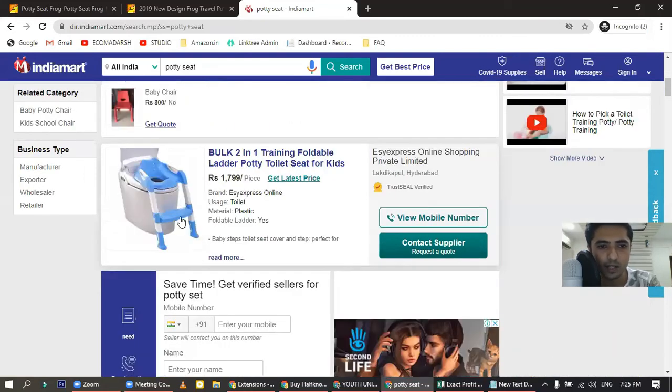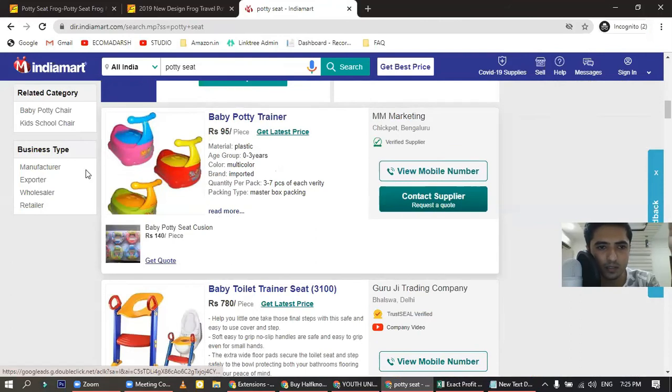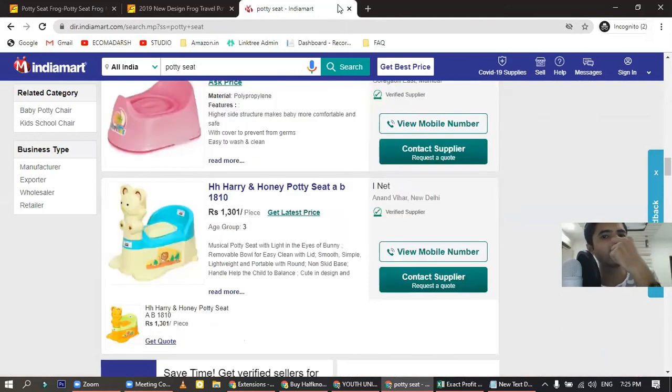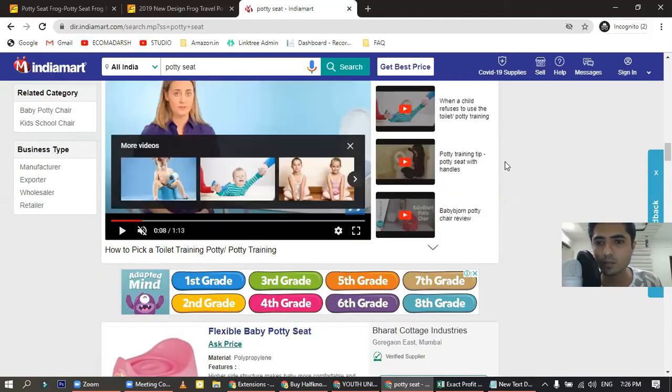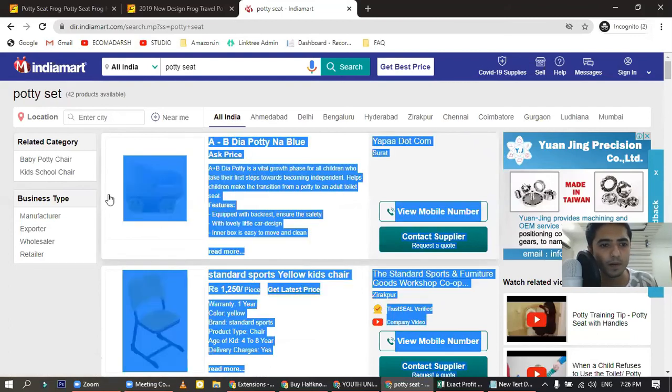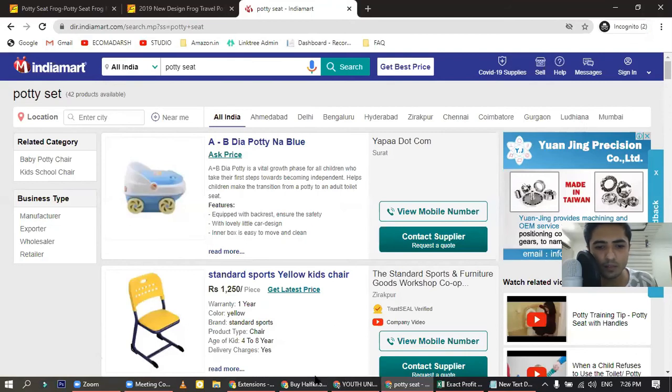You can see this ladder type thing is available on IndiaMart. This thing is also available on IndiaMart. So I was just trying to show you how you can search and look on IndiaMart. You just call them. They are from India, so you can directly call them. You will not face any international charges like on Alibaba. So just call them, talk with them, ask them to share some product images, and negotiate with them if they are local suppliers from your area. Talk with them in your language and try to get familiar with them. And that's that for this.